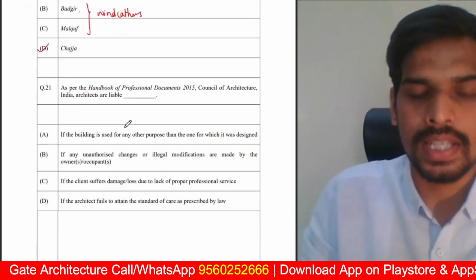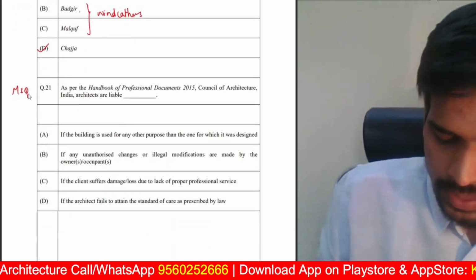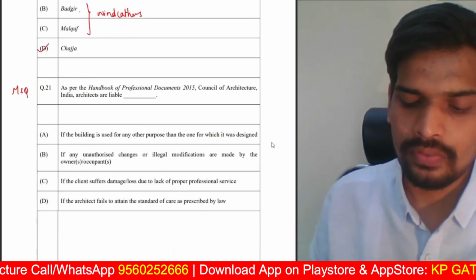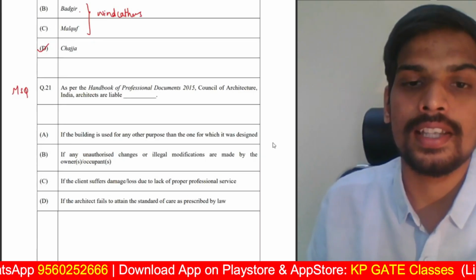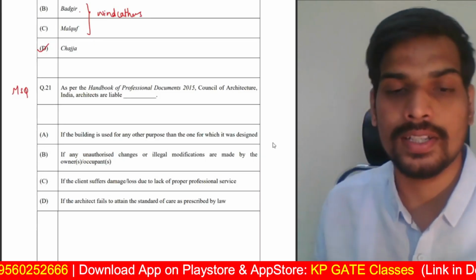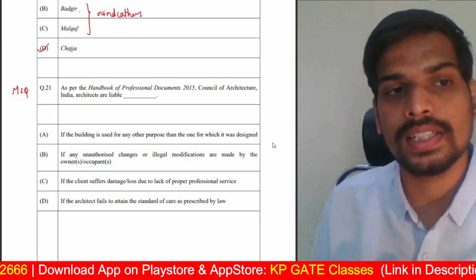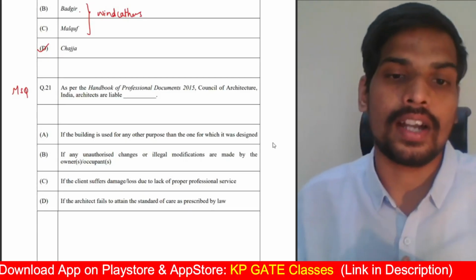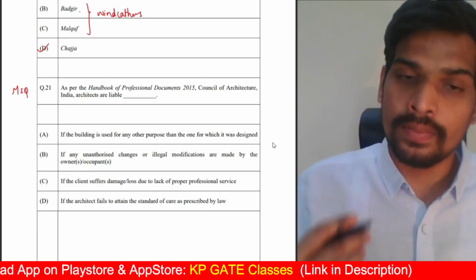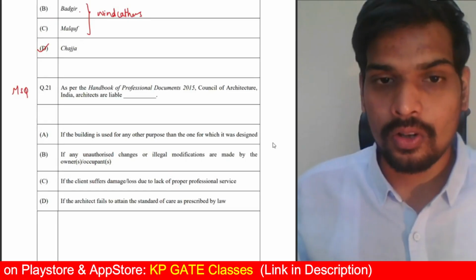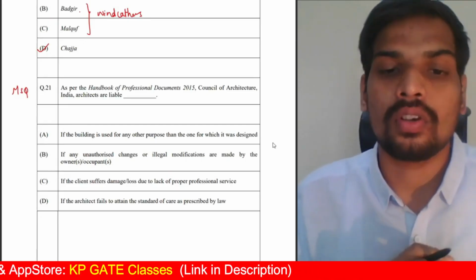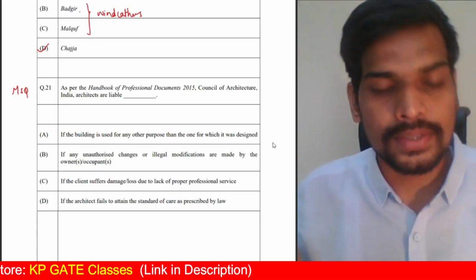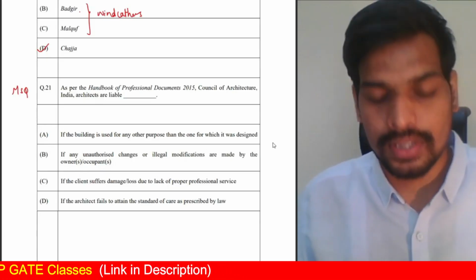Question number 21, again a multiple select question for 1 mark. As per the Handbook of Professional Documents 2015, Council of Architecture India, architects are liable dash. There are four conditions given. Which of these conditions are where the architect is responsible for? Even if you have not read the professional documents recently before the exam, from your experience, from your college days, or even by using general knowledge, you can answer this question easily.